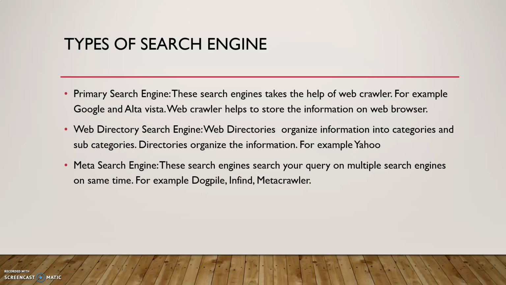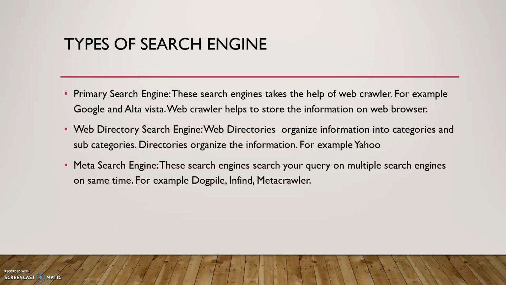Second is the web directory search engine. This search engine is related to categorization. It means web directories organize the information in the form of categories or subcategories. We can say folders or subfolders. Directories organize the information, and Yahoo is an example of a web directory search engine. All the information will be organized in the form of folders and subfolders, and these folders and subfolders are called directories or subdirectories.